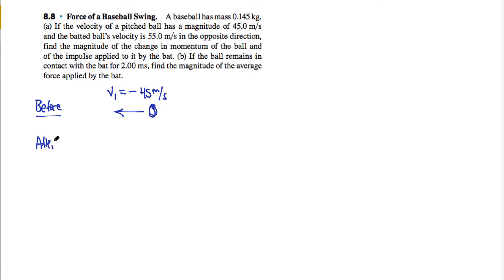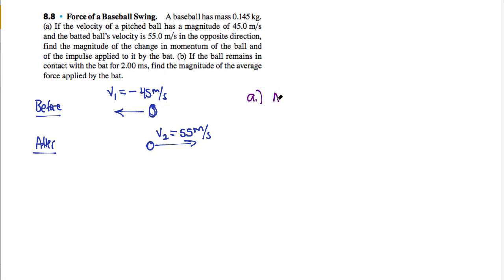After the bat hits the ball, my ball is now traveling in the opposite direction with 55 meters per second as its velocity. The fact that these are opposite directions is rather important because part A asks us to find the magnitude of the change in momentum for the ball.